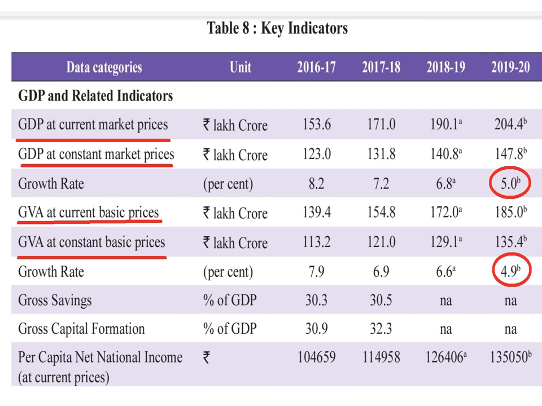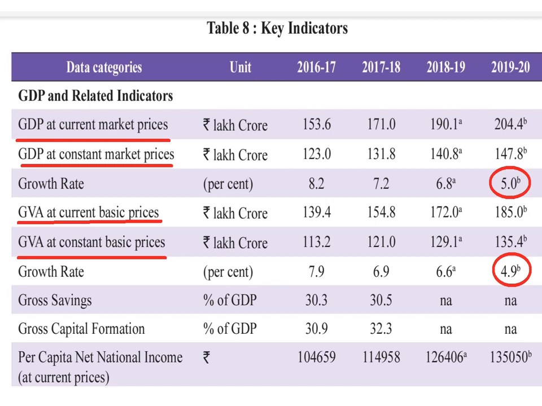The first two figures, that is GDP at current market price and GDP at constant market price, are from the expenditure point of view. That is, these values are calculated using the expenditure method, and the growth rate was 5% for GDP from the expenditure method.